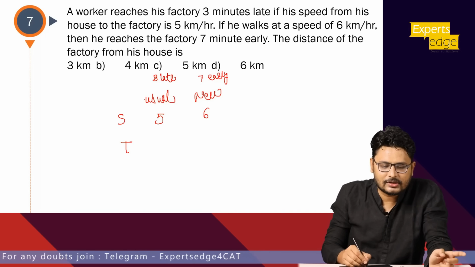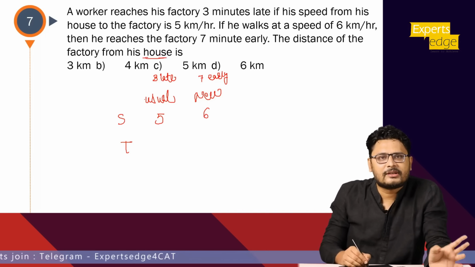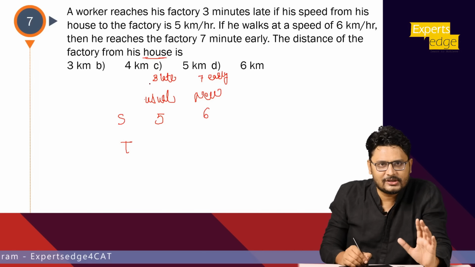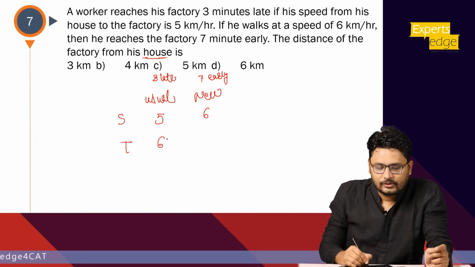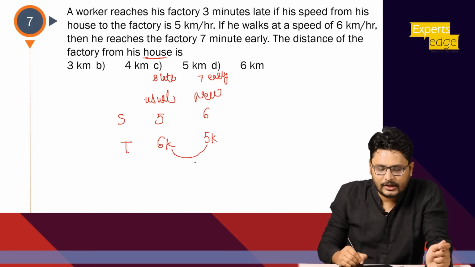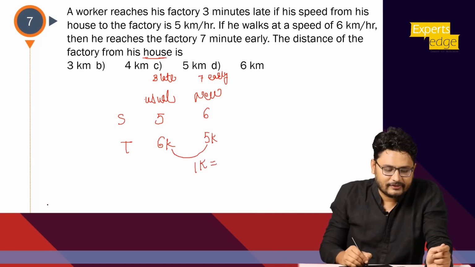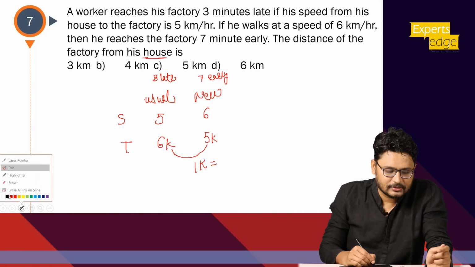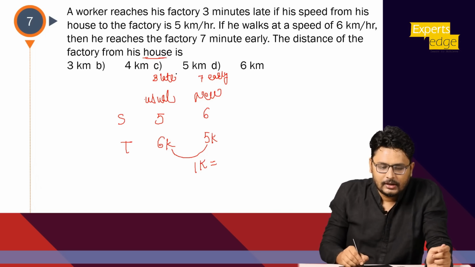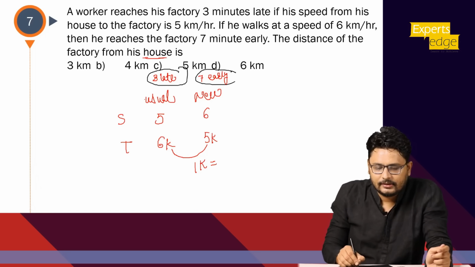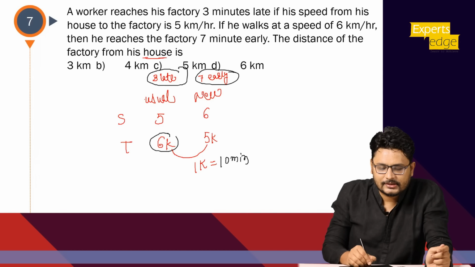As the distance is constant from his house to factory, obviously house और factory दोनों वही रहने वाले, तो distance will be constant throughout. So it would be 6k and 5k. What is the difference? Because late or early है, so it is 1k. कितना difference लेंगे अभी इस केस में हम? Because it is now late and early, so I need to add them. So कितना हो गए? 7 and 3, 10 minutes, right? So here I'll get 6 tens are 60 minutes, and here it will be 5 tens are 50 minutes.